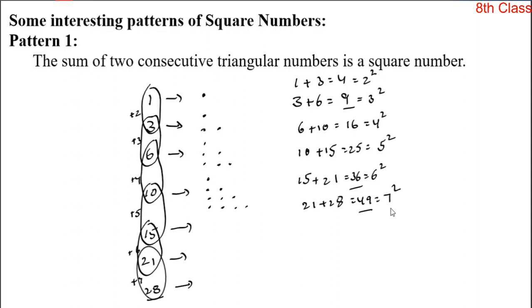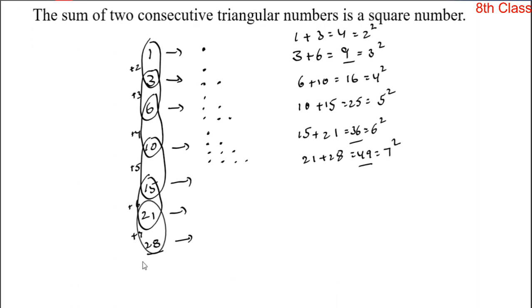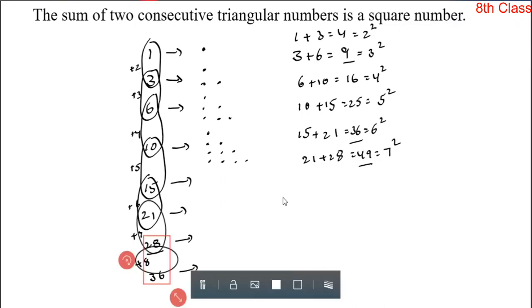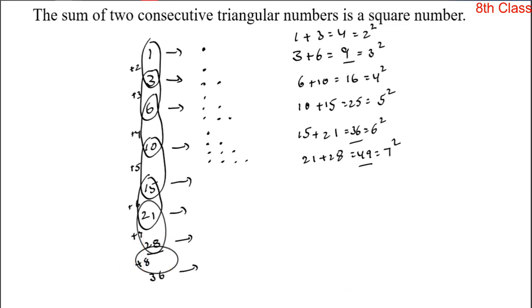Why? Because we can express this 49 as a sum square. And if you want the next triangular number, yes, add 8 to 28. So 28 plus 8 is equal to 36. Okay, now add these two consecutive triangular numbers. 28 plus 36, the sum is 64. It is equal to 8 square.